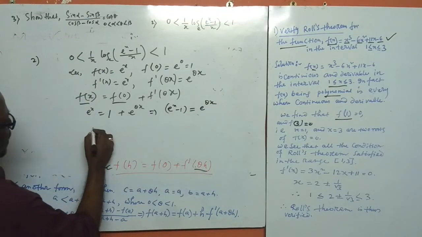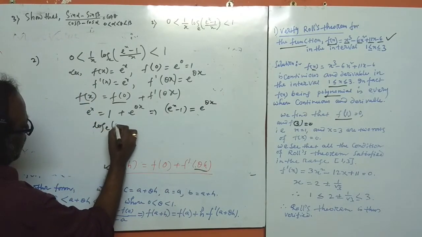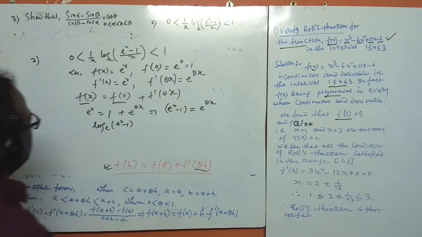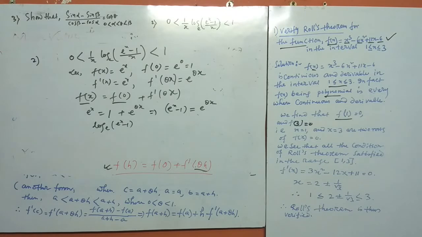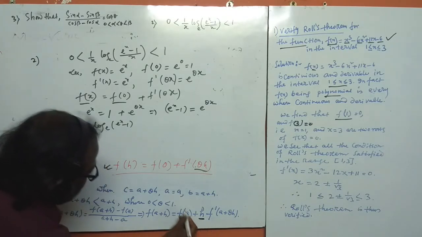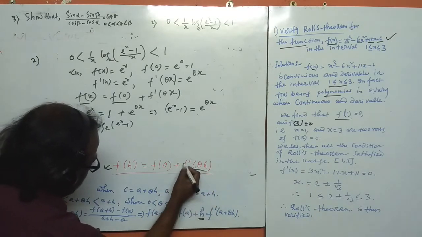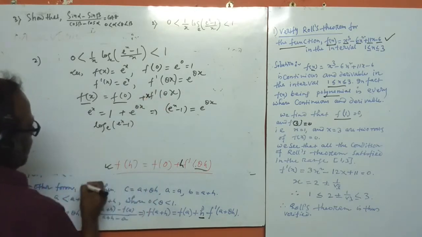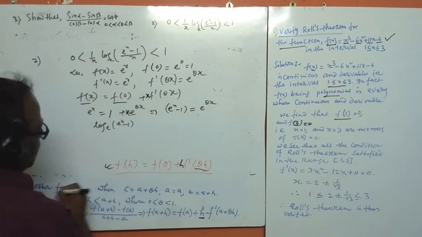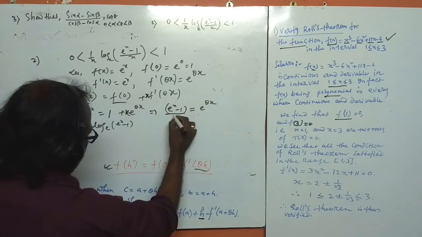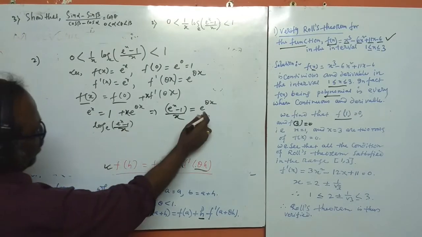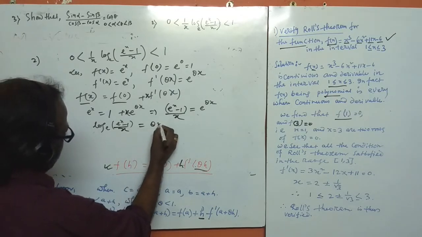Taking log on both sides. Oh, there was a mistake, this is h here. Correcting it: this is x, this is x, and (e^x - 1)/x = e^(θx). Taking log on both sides, log_e((e^x - 1)/x) = θx.